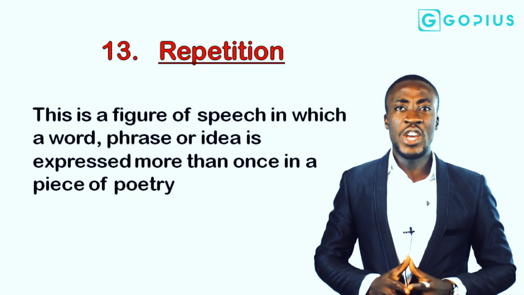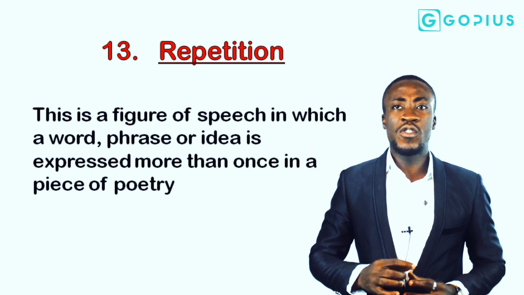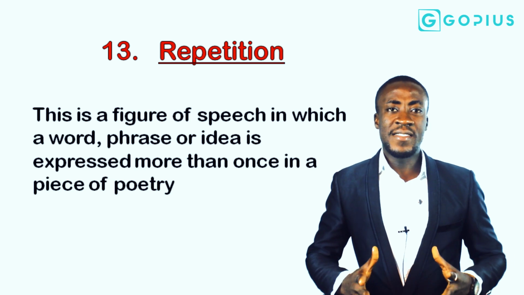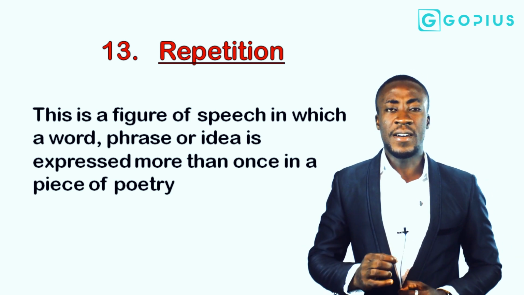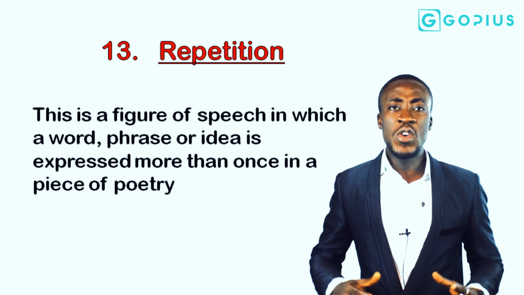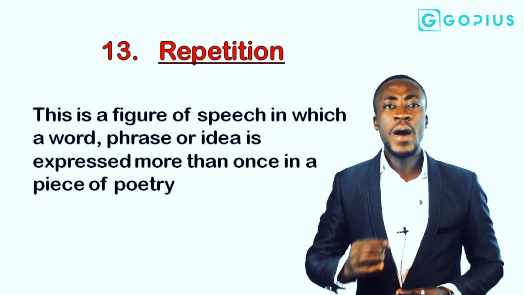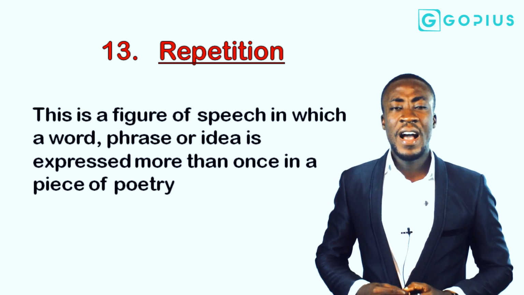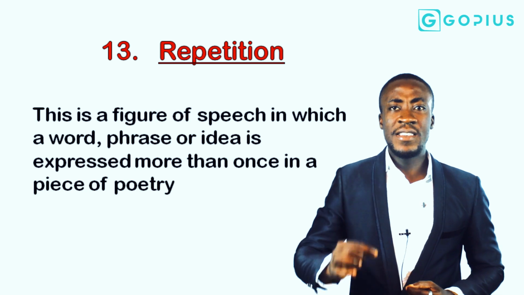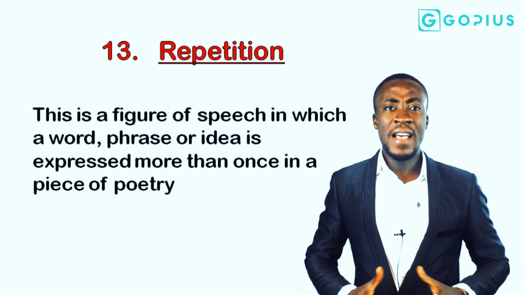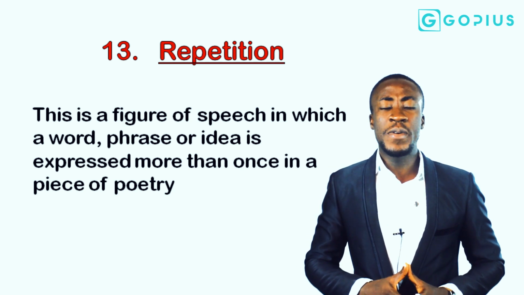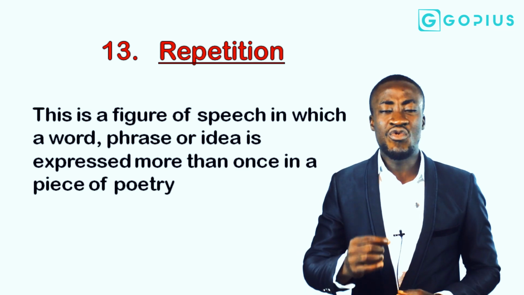This is a figure of speech in which a word, phrase, or idea is expressed more than once in a piece of poetry or writing. This example is usually suitable in context situations. Now, when we say that repetition has been used as a figure of speech, it means that the poet, the novelist, or even the playwright has consciously repeated on several occasions words, ideas, or statements in several aspects. And also remember that the main emphasis or reason for repetition is to underline a strong point.